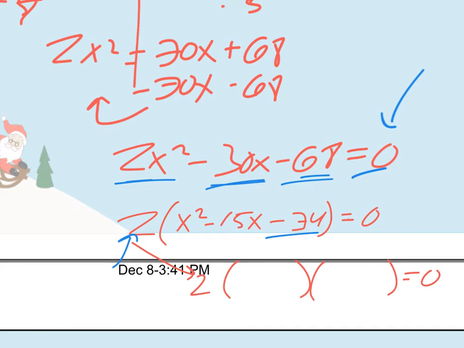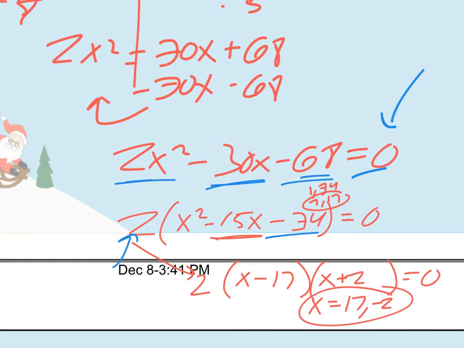Then I need factors of 34. Well, there's 1 and 34 and 2 and 17. I think 2 and 17 is going to be my combination. That's going to get me to negative 15. So I'm going to have x and x, and I'm going to have minus 17 and plus 2. So x minus 17, x plus 2. And so my solutions for this one are x equals 17 and negative 2.